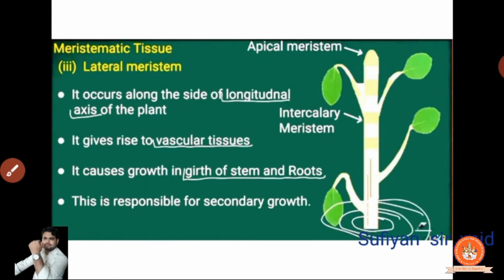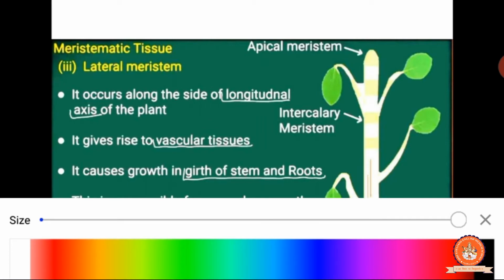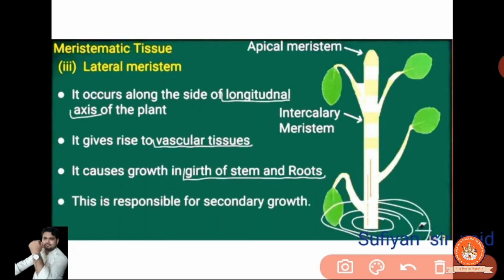Okay, now lateral meristem. It occurs along the side of the longitudinal axis of the plant. Now here you are observing the different color. I will make it green. This portion, this is the side of the longitudinal axis. Clear? Over there you can find the lateral meristem. It gives rise to the vascular tissues.